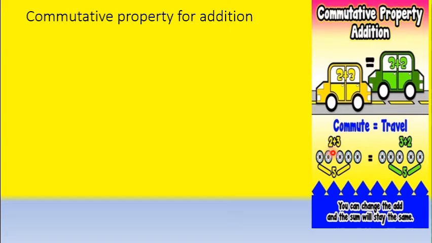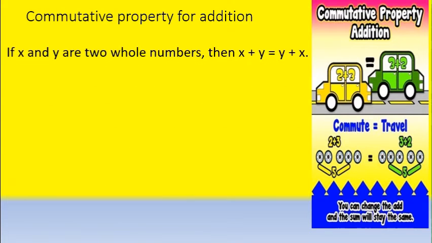Here we have taken two particular numbers. In general, if x and y are two whole numbers, then x plus y equals y plus x. This is the general form. If you take any two whole numbers and change the order, the answer remains the same.